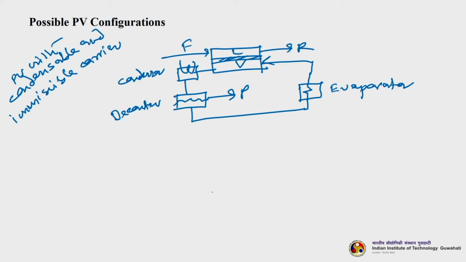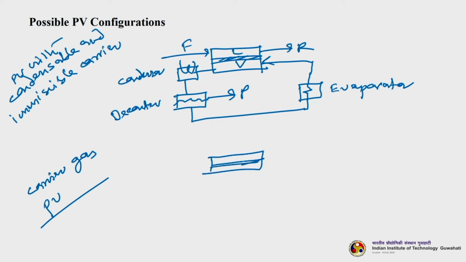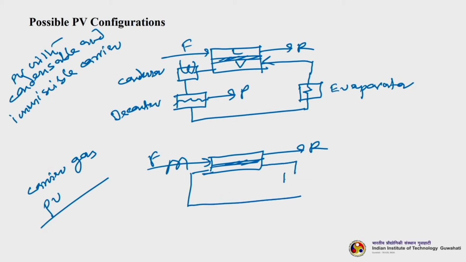Okay. Now, there is another one which is called pervaporation with carrier gas, only plain carrier gas. Okay. So, this is the membrane, feed, then we get a retentate, okay.